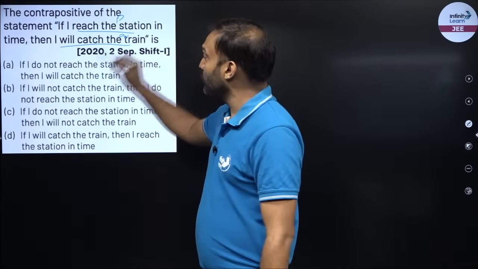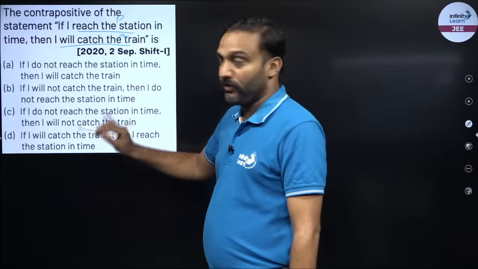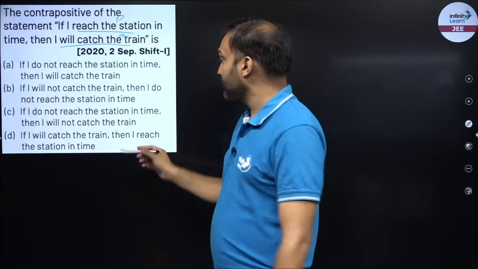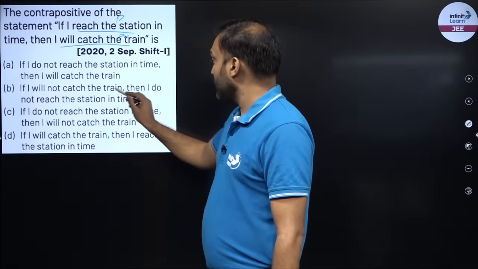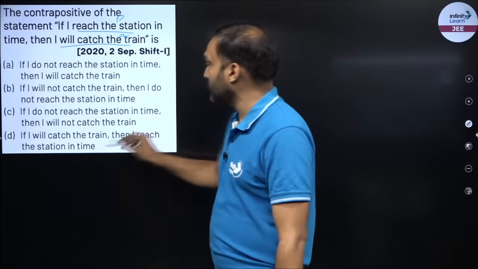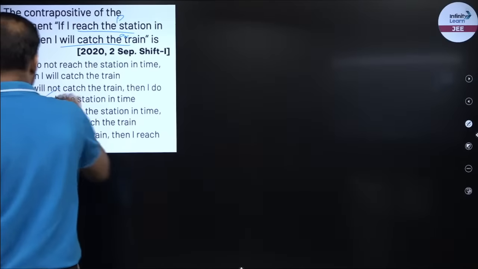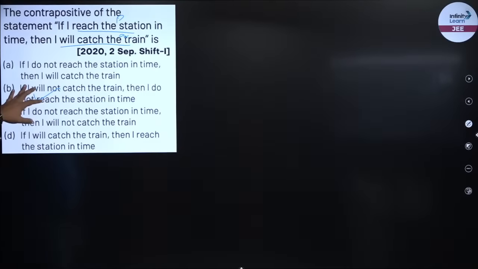So minus Q would be I will not catch the train. Minus P, I will not reach the station. Where do you see this? If I will not catch the train, then I do not reach the station, right? Option number B is my correct answer, right? If I will not catch the train, then I do not reach the station in time.